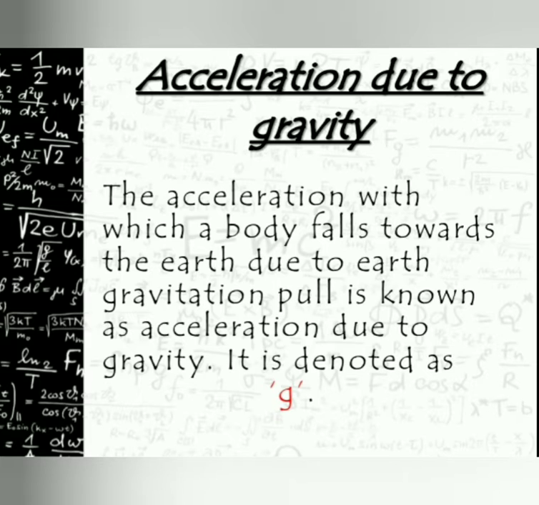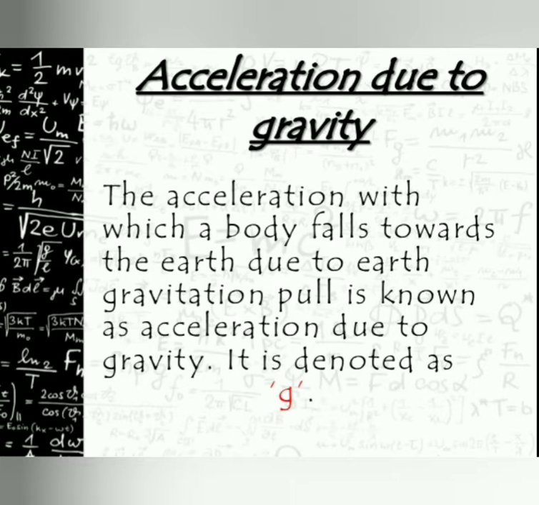When the gravitational force pulls the falling object, its velocity changes, and that is called acceleration. This acceleration due to gravity is denoted by the symbol small g.